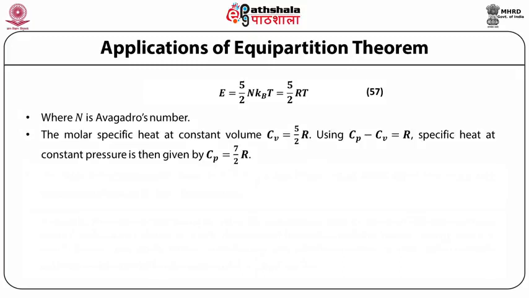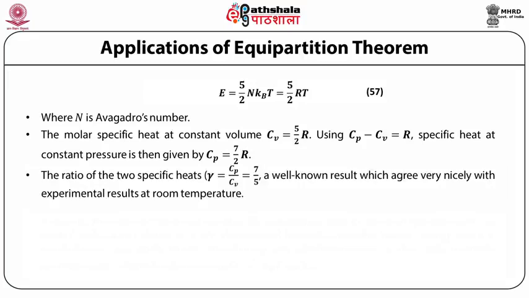The molar specific heat at constant volume therefore is Cv = 5/2 R. Using Cp - Cv = R, the specific heat at constant pressure is then given by Cp = 7/2 R. The ratio of the two specific heats, gamma = Cp/Cv, then becomes equal to 7/5, a well-known result which agrees very nicely with experimental results at room temperature.